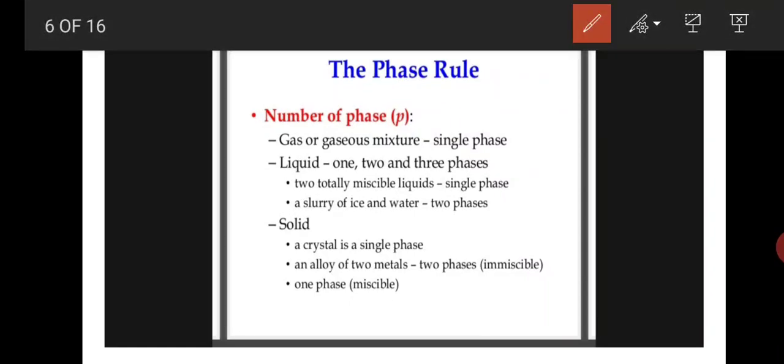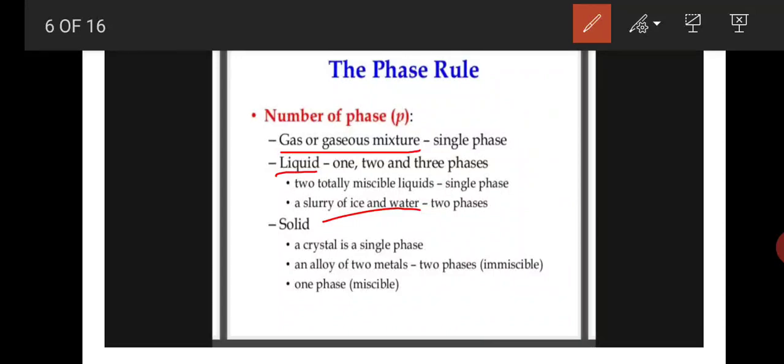Here, the number of phases for a gas or gaseous mixture: gases all have a single phase. For example, a mixture of H2 gas, N2 gas and O2 gas all exist in a single phase. Now taking liquids, 1, 2 and 3 phases. Two totally miscible liquids, for example water and alcohol, are completely miscible, so these two exist in a single phase.